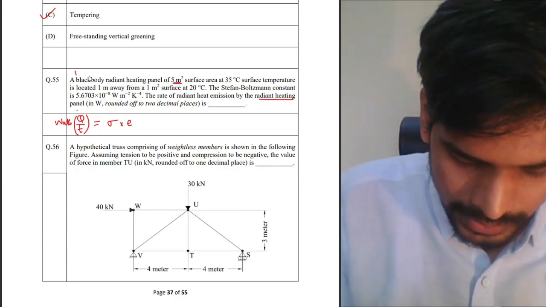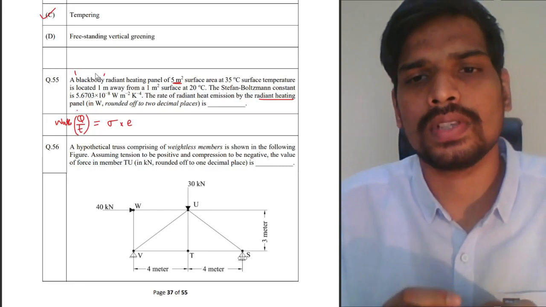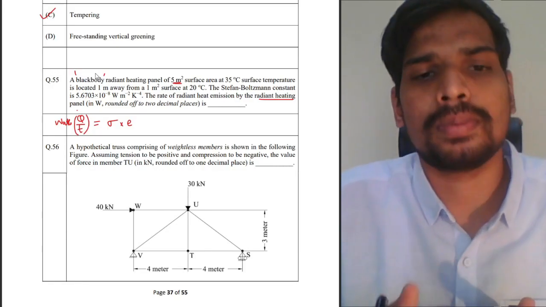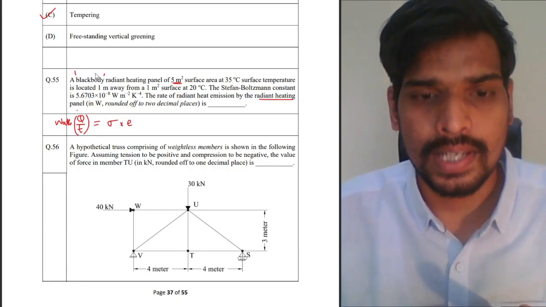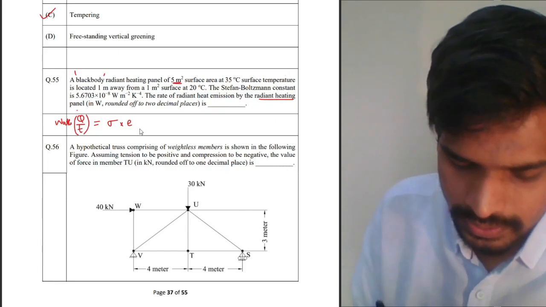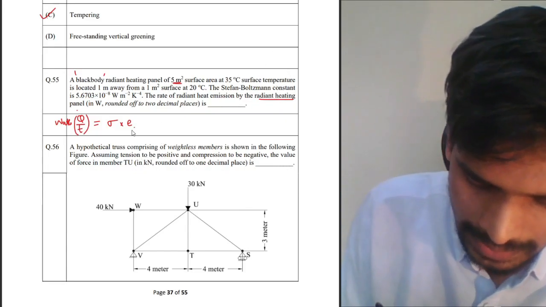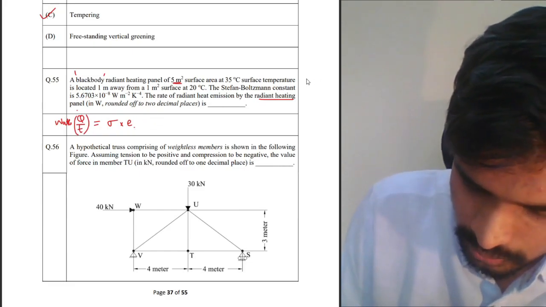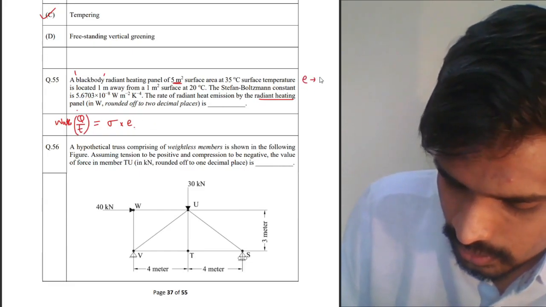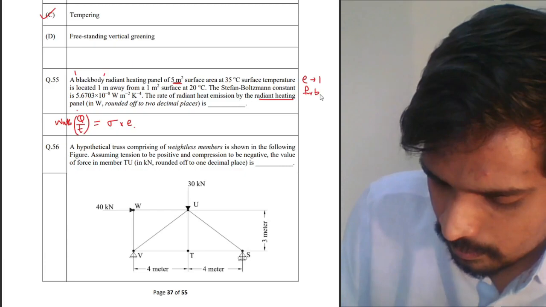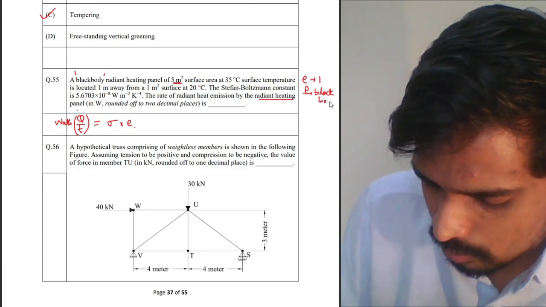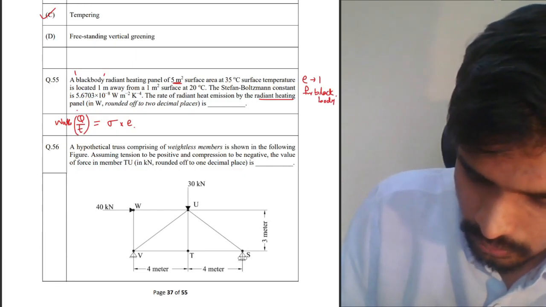So this is a black body, it is given, right? So black body is something which is 100% effective heat producer, right? So here the surface will have a coefficient of 1 for black body. You can remember this coefficient will be 1 for black surfaces, black body. So E is 1, however, you can skip that.